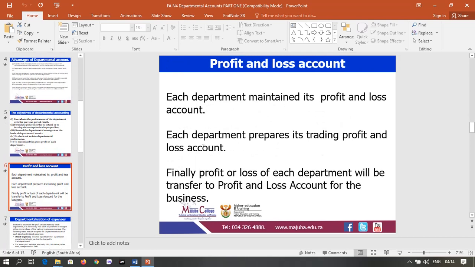Profit and loss account. Each department maintains its profit and loss account. Each department prepares its trading profit and loss account. Finally, the profit or loss of each department will be transferred to the profit and loss account for the business.